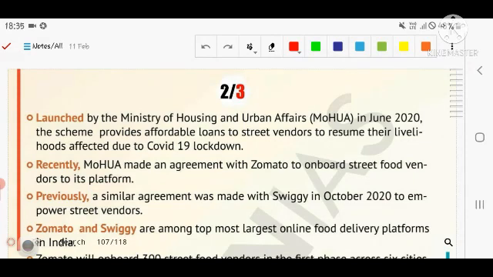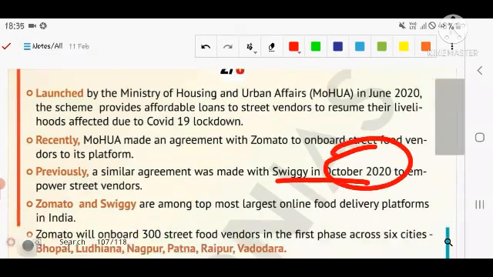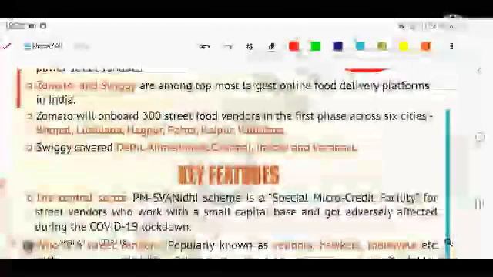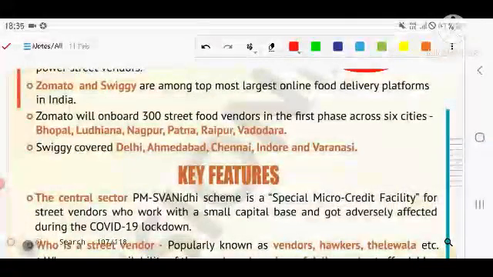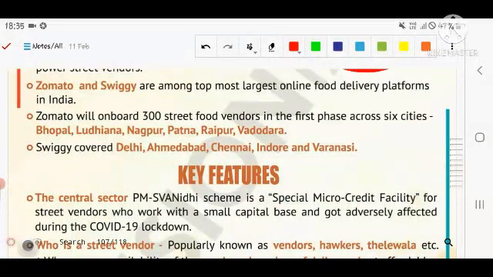And recently the Ministry of Housing and Urban Affairs made an agreement with Zomato to onboard street food vendors to its platform. So that is a good thing. Previously a similar agreement was made with Swiggy in October 2020 to empower street vendors. Zomato and Swiggy are among the largest online food delivery platforms in India. Zomato will onboard 300 street food vendors in the first phase across 6 cities, for example Bhopal, Ludhiana, Nagpur, Patna, Raipur, Vadodara.